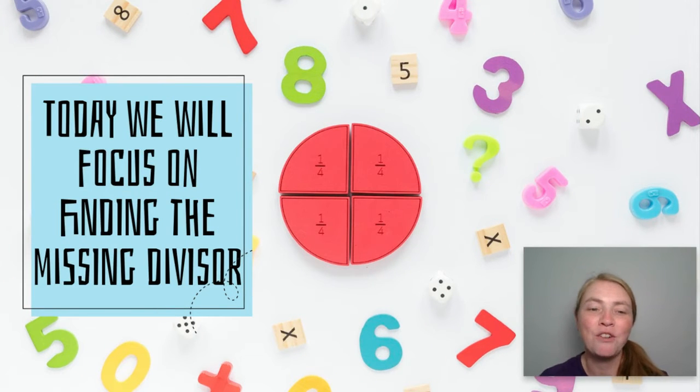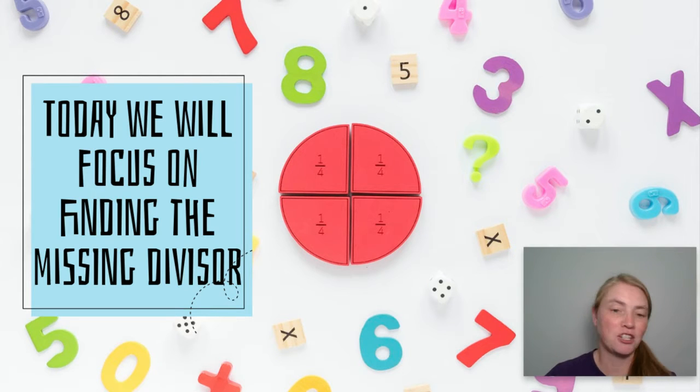All right, we are so ready for some fluency. Today, we are focusing again on finding the missing divisor. And I already told you earlier today that the number we're looking at today is 48. 48 is such a cool number. It is an even number and it has plenty of factors. So let's see some of them. Let's get started.